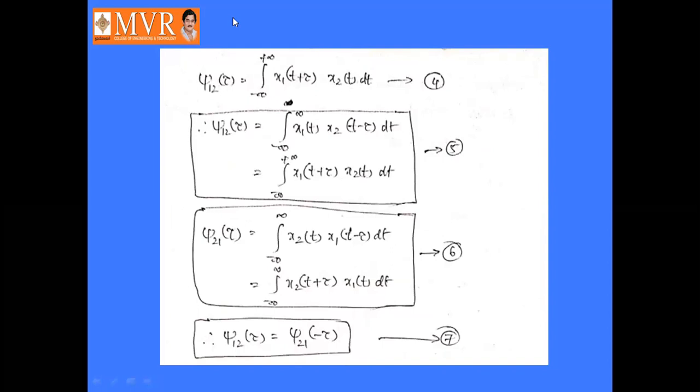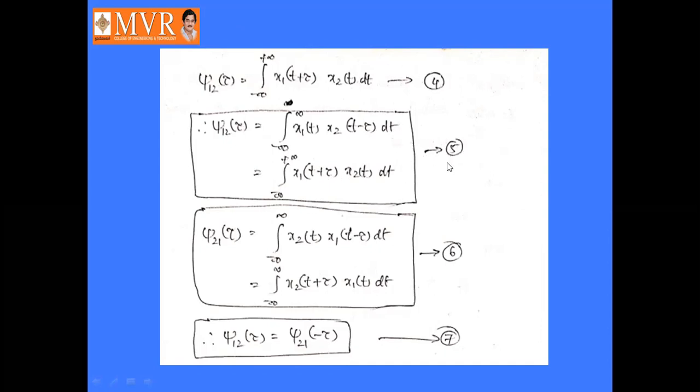Finally, J12(tau) can be represented as the integral from minus infinity to infinity of x1(t) into x2(t minus tau) dt, or as the integral from minus infinity to infinity of x1(t plus tau) into x2(t) dt. So in either way we can define this cross correlation, like equation number 5.